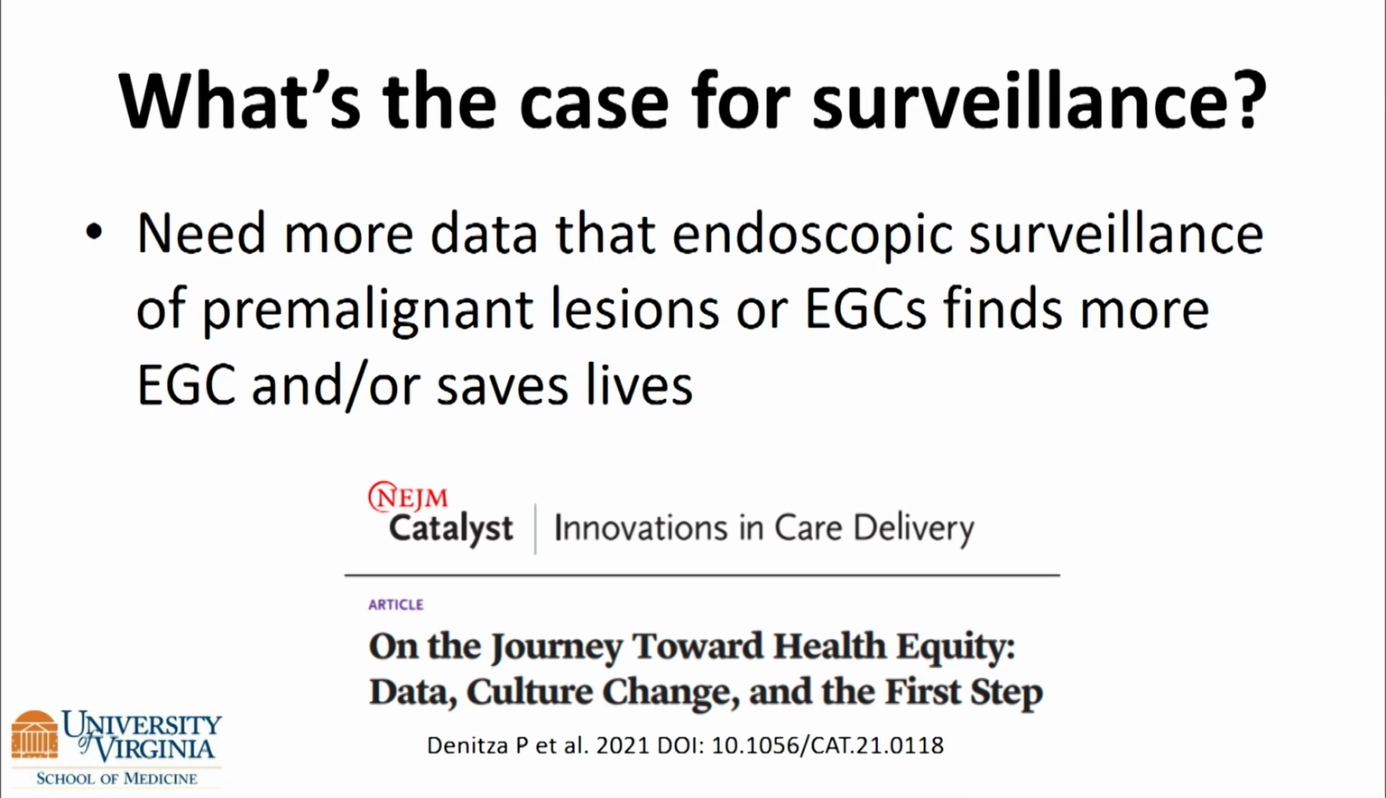We do need more data. We've talked about that. This conference will be fantastic, I think, going forward. But with respect to premalignant lesions or early gastric cancer, does surveillance save more lives, find more cancers? We need more data. Some examples I found recently: this is from JAMA Network Open, recently published a case control